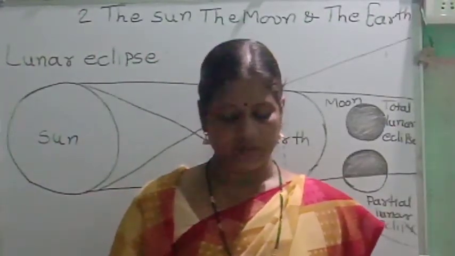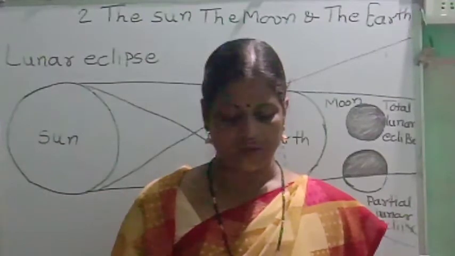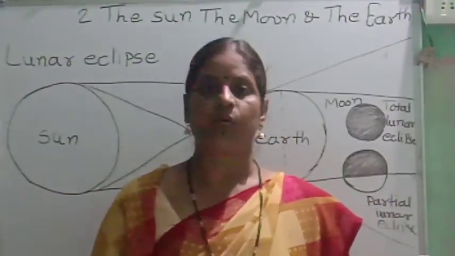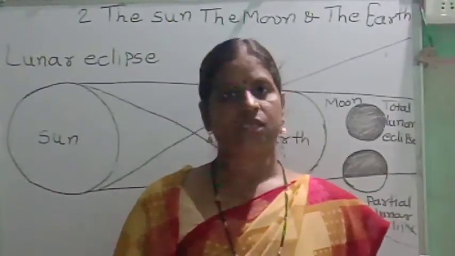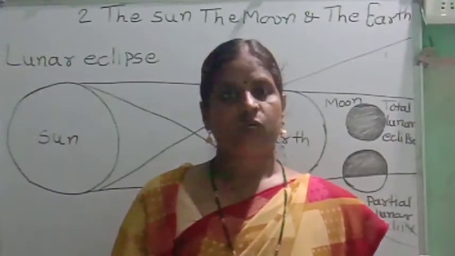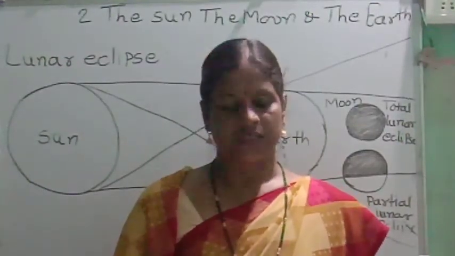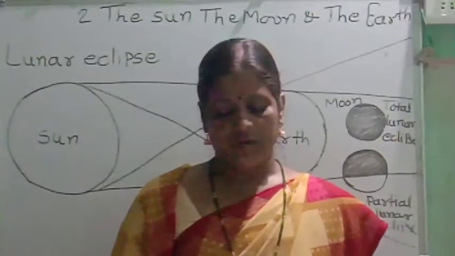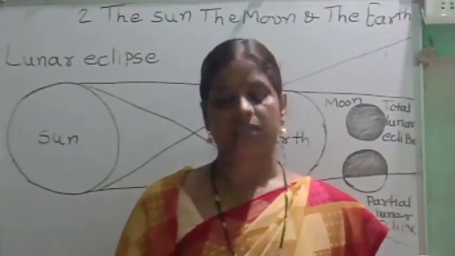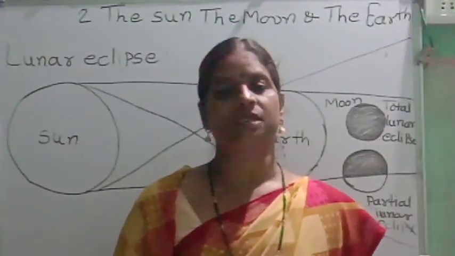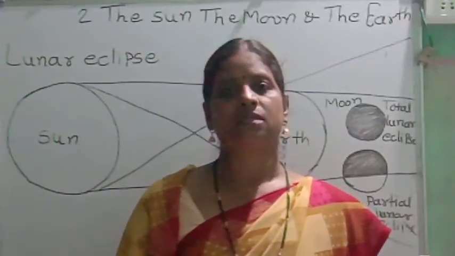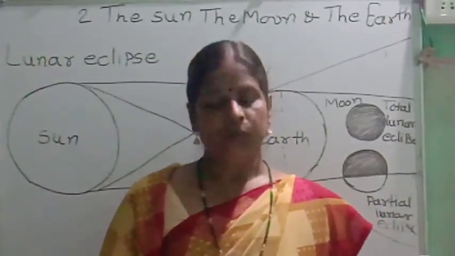Scientists from all over the world make it a point to visit the locations where such events are going to occur. They go to visit those places where these eclipses can be seen.